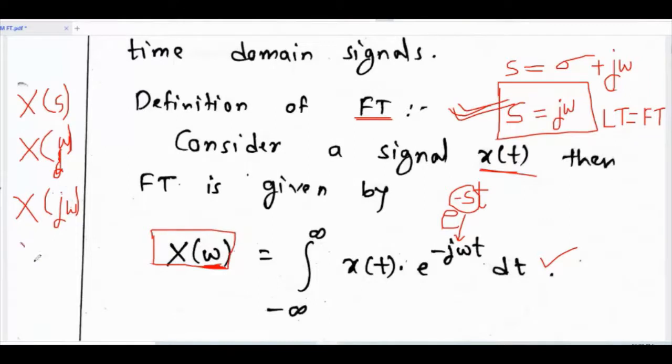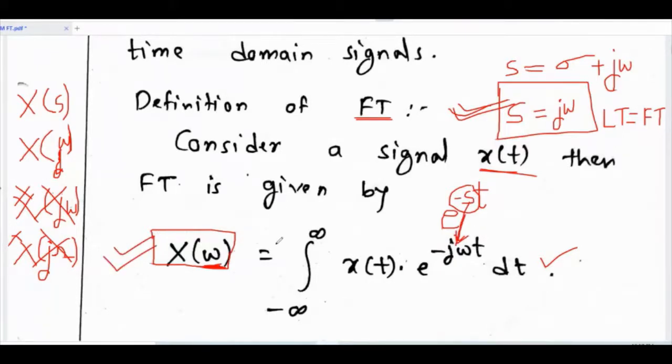Then in some reference books, you may see X of j, with the ohm symbol. So omega is written using the ohm symbol. That is also one notation, but I will not follow it. Even if you see it in the reference book, you have to understand that these are just notations. So I will be using the X of omega notation. The definition is simple to remember. If you remember the definition of Laplace transform, simply s is replaced by j omega here. So that becomes the definition of Fourier transform.